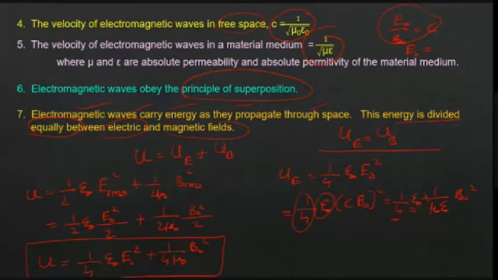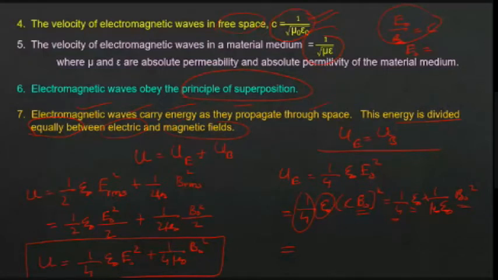Instead of C square, I am writing C is 1 by root of mu naught epsilon naught. So what will be C square? 1 by mu naught epsilon naught. And B naught square I have written here. So what will happen, Krishna? Tell me now. How can we simplify? Any idea? Anyone?